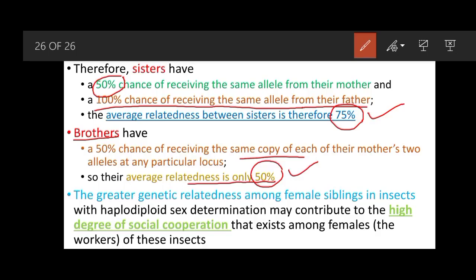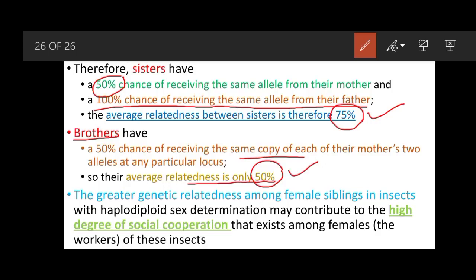So the greater genetic relatedness among the female siblings in insects with haplodiploid sex determination may contribute to the high degree of social cooperation that exists among the females, which are the workers of these insects.